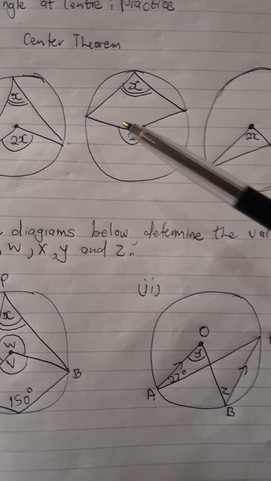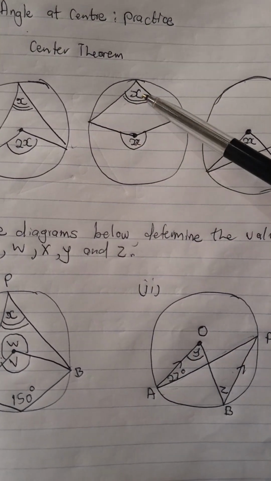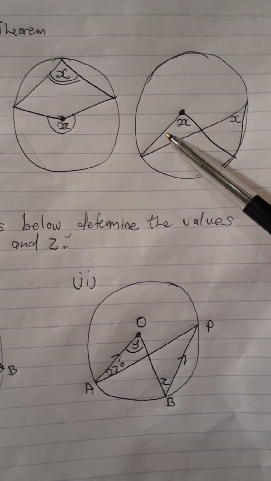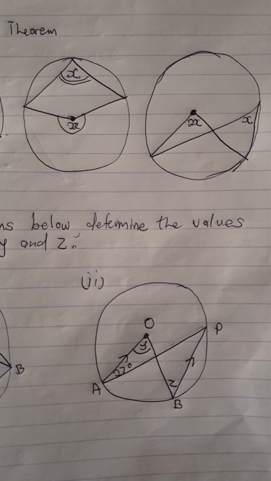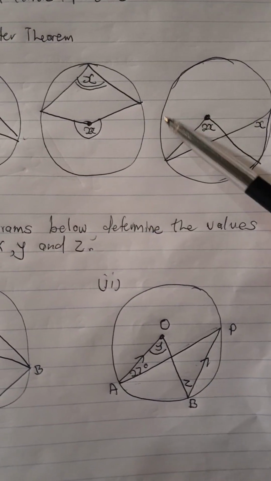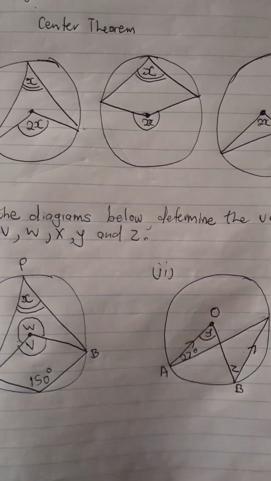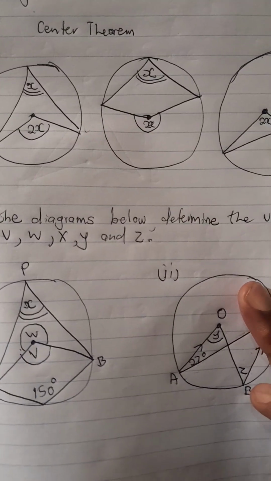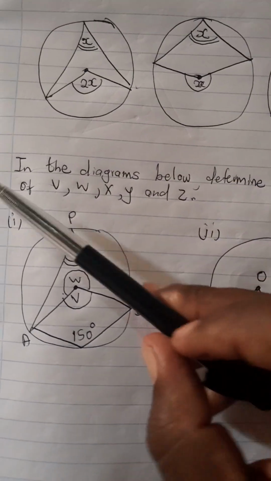Very important to note. Similarly, even here, the angle at the center is twice the one that is at the circumference. Similarly, even in this diagram, it's the same method. The angle at the center is twice the angle at the circumference. Remember that the one that is twice is the angle at the center. So let's put this into practice.